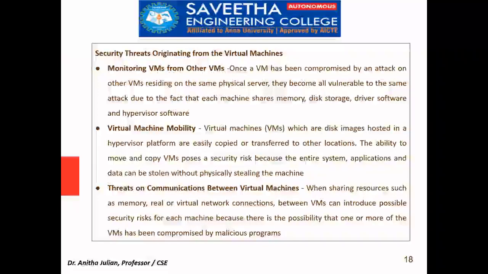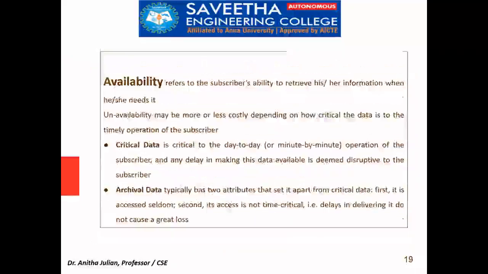And then when you are moving the virtual machine from one location to the other, there could be issues. And finally, the threat between communication between virtual machines. When two machines are communicating, there could be some malicious software being injected in the communication link, then it can be problematic. So these are the security threats.